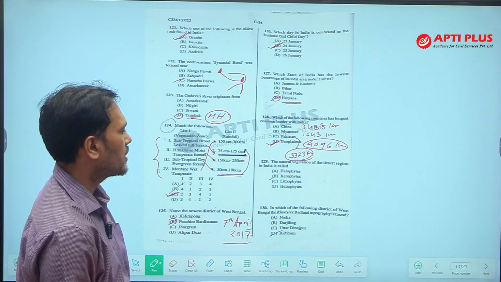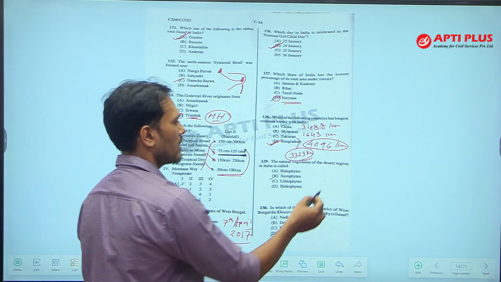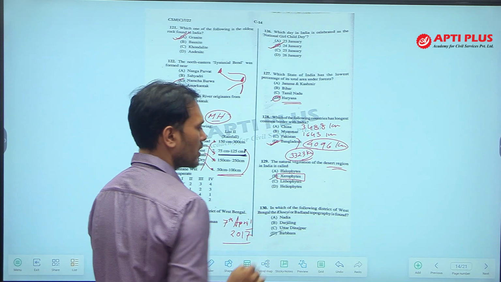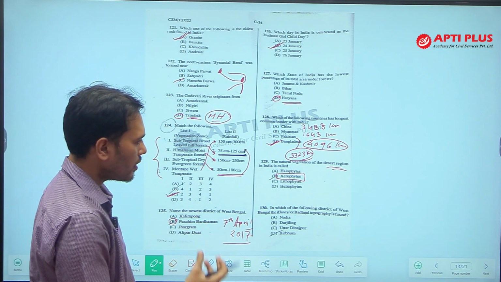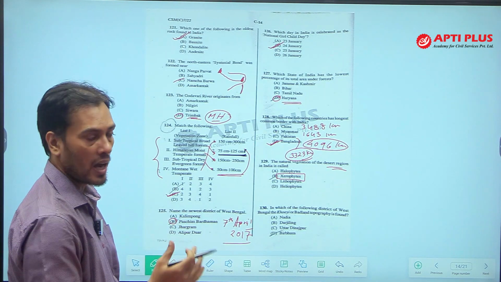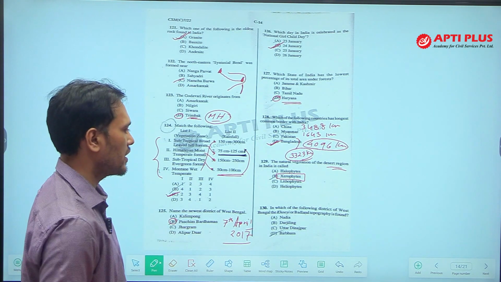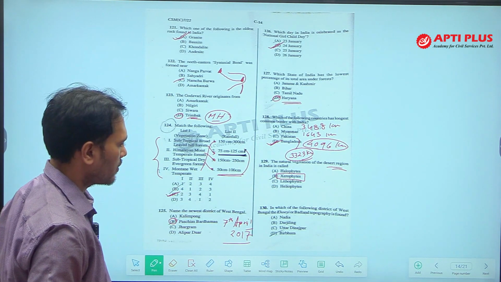129, the natural vegetation of the desert region in India is called xerophyte. Xerophytes are the types of plant which grow in the dry region, drier part, where the rainfall is less than 50 centimeter. So, the answer of 129 is xerophyte.